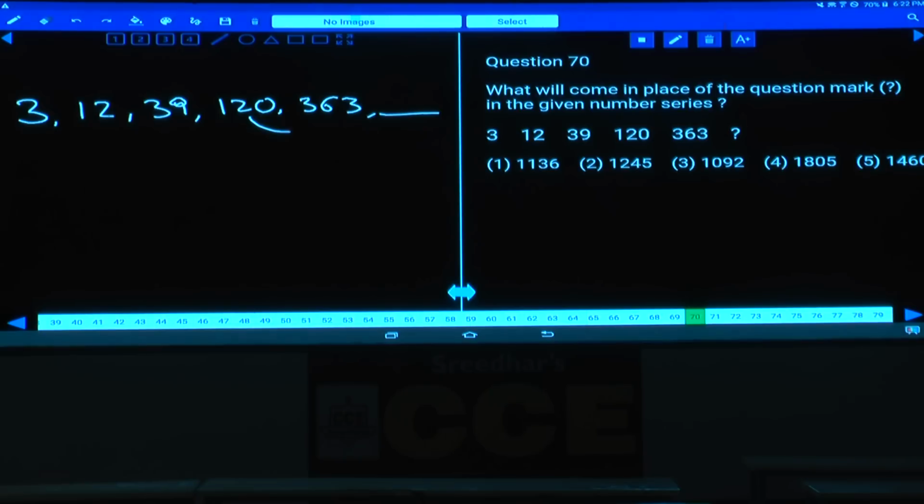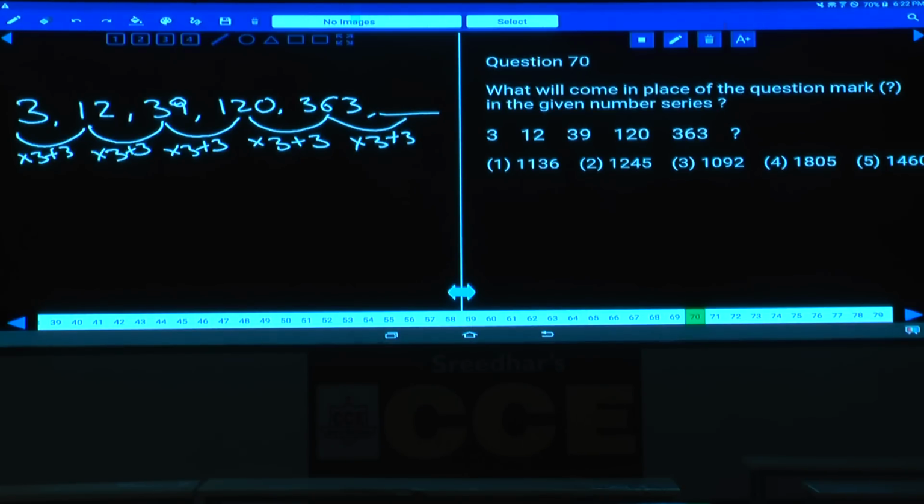Now, in the case of combination, we should always check out the highest numbers. Now, 120 and 363 can be written as into 3 plus 3. Here 39 and 120: 39 into 3 is 117 plus 3 is 120. And 12 and 39: 12 into 3, 36 plus 3, 39. Now 3 into 3, 9 plus 3 is 12. Into 3 plus 3, into 3 plus 3 and so on. And similarly here also into 3 plus 3.